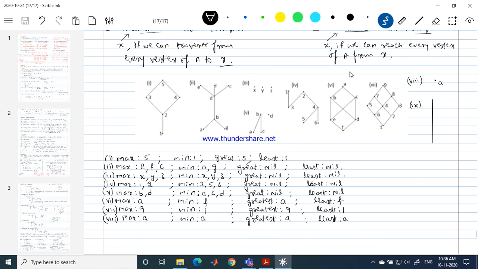Okay, let me consider one more example. This is A. This one is B. This is C. This is D. And this is E. This is my one more graph. Now in this example, please give me which is the maximal element, minimal element, greatest element and least element.